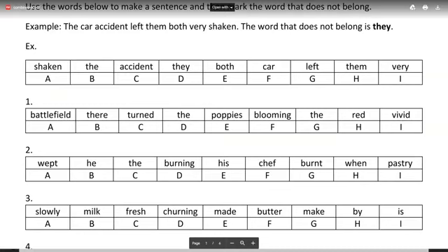Burning is not needed. Yes. Number 3 now: what is not needed in number 3? That's an easy one. Number 3 is slowly, milk, fresh, churning, made, butter, made, by, his. What is the word not needed?